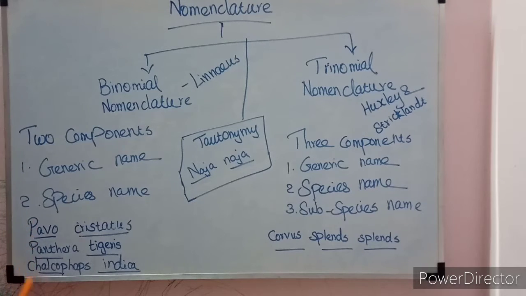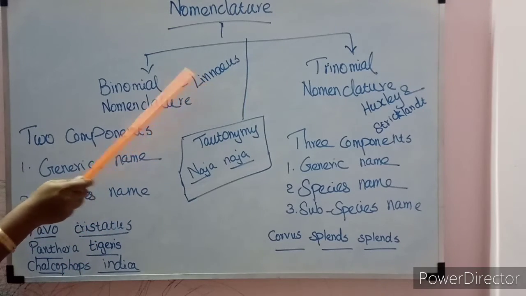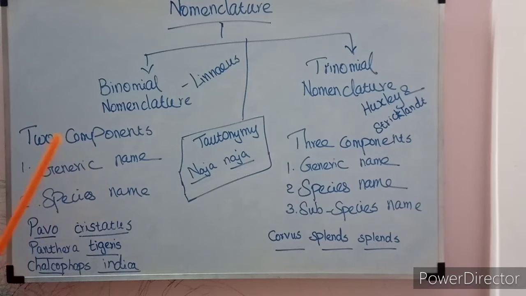For example, the binomial names, the scientific names: for the Indian peacock, Pavo cristatus; for the tiger, Panthera tigris; and for the emerald dove, Chalcophaps indica. So this is the binomial name, the scientific name. It consists of the first part, the generic name, and the second part, the species name. This binomial nomenclature was proposed by Linnaeus, and throughout the world many biologists follow binomial nomenclature.